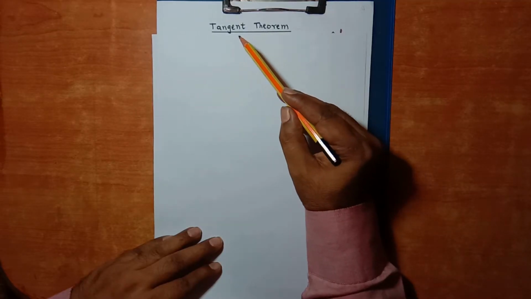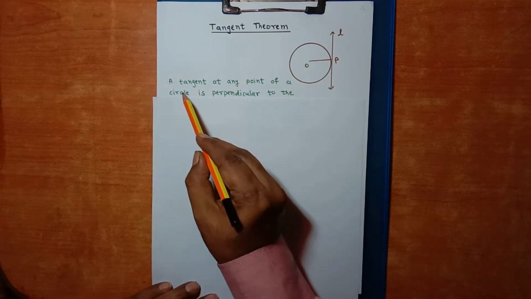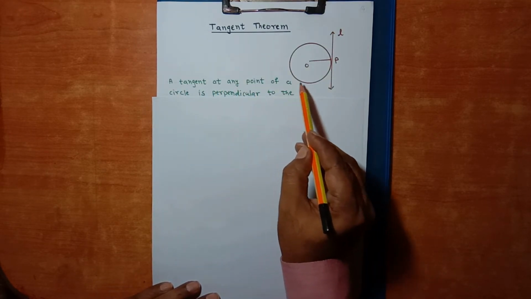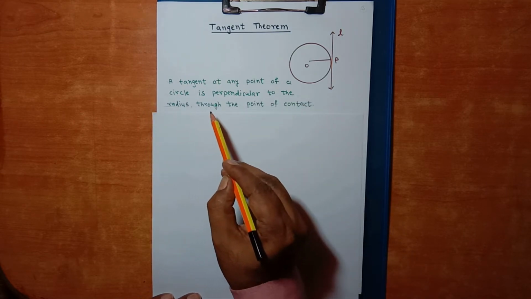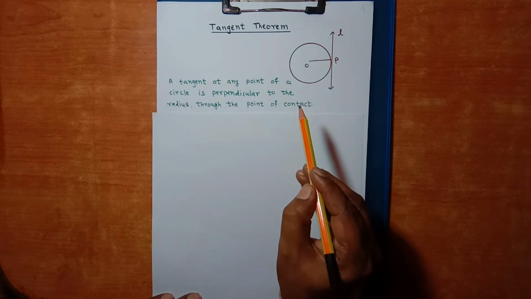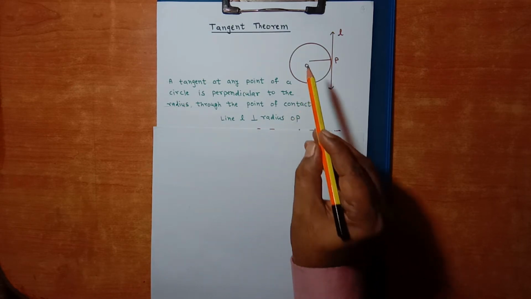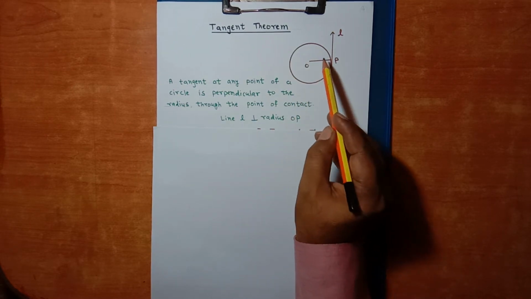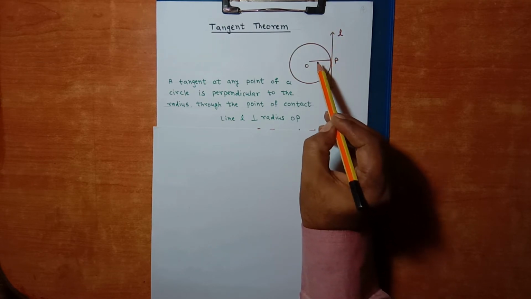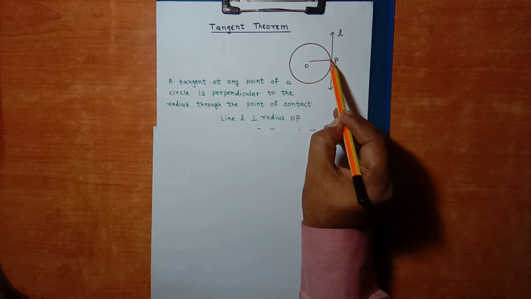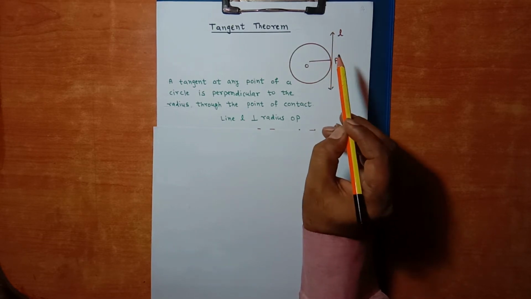Students, now let us study tangent theorem. A tangent at any point of a circle is perpendicular to the radius through the point of contact. Line L is perpendicular to radius OP. Here O is the center of the circle. Line L intersects the circle at point P. So radius OP and line L, they are perpendicular to each other.